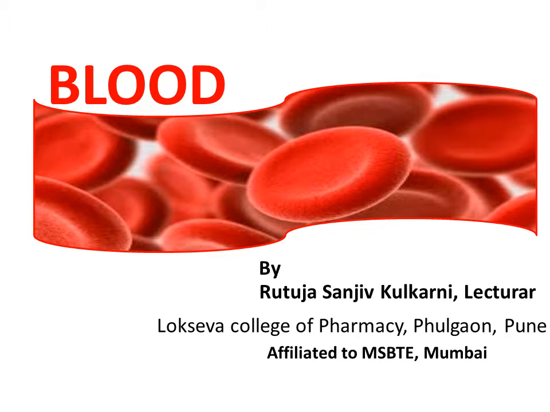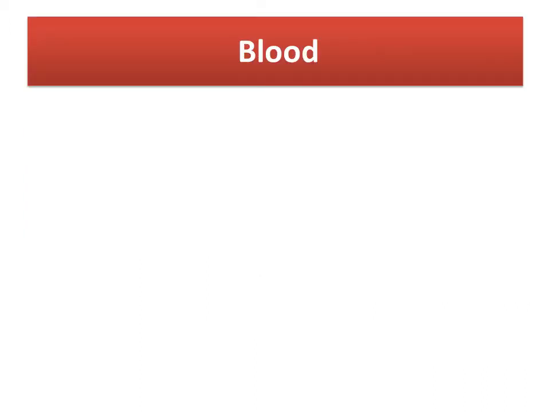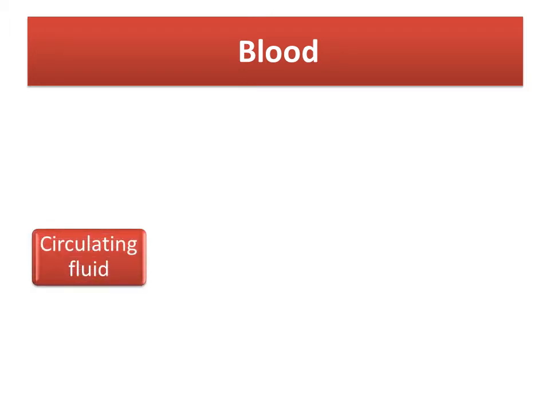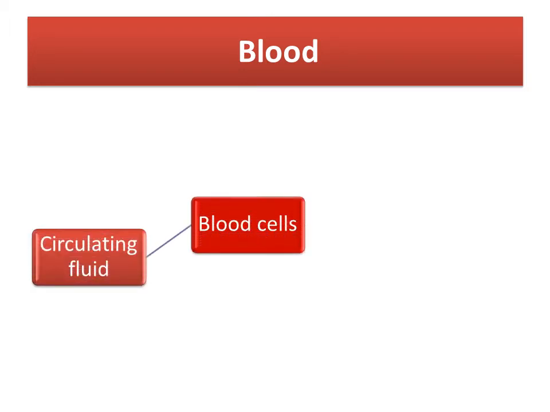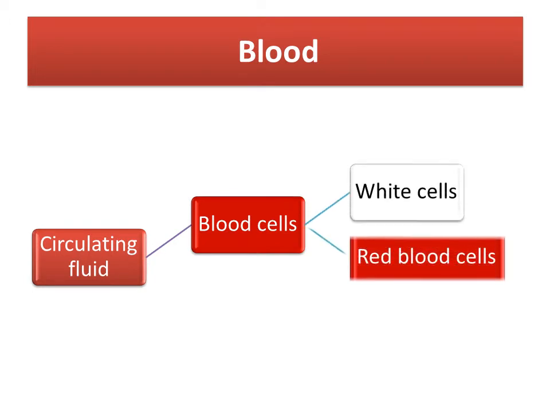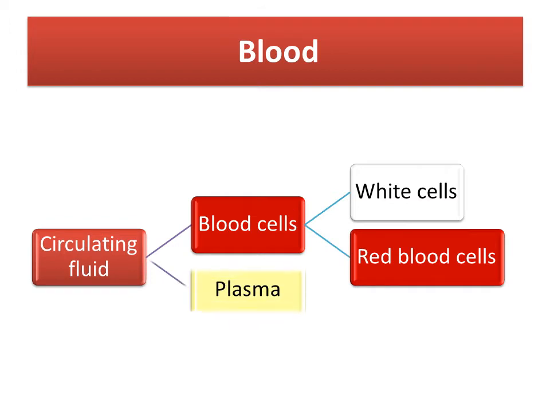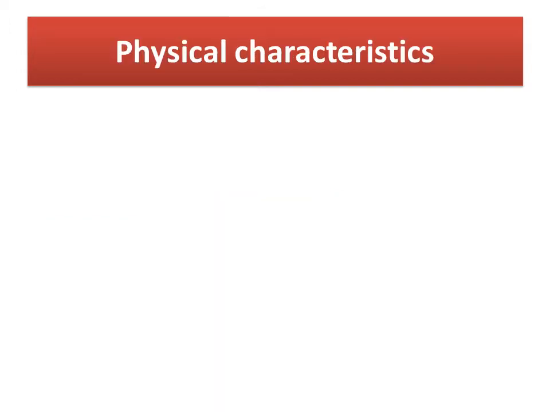Today we will discuss blood. What is meant by blood? Blood is a fluid connective tissue circulated in the body. The circulating fluid consists of blood cells. The blood cells are white blood cells and red blood cells. The circulating fluid also consists of the plasma.